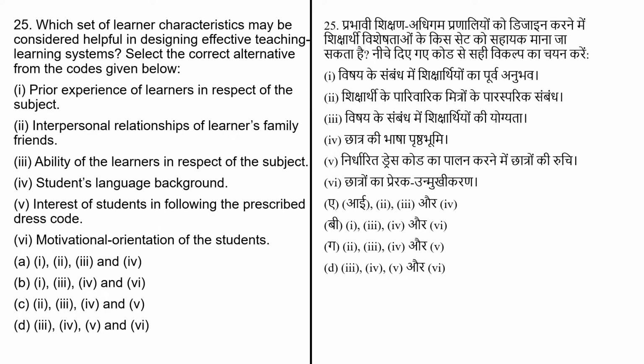Which set of learner characteristics may be considered helpful in designing effective teaching learning system? Select the correct alternative for the code given below. Prior experience of learner in respect of subject, interpersonal relationship of learning family friends, ability of learner in respect of subject, students' language background, interest of students in following prescribed dress code, motivational orientation of the students. The correct answer of this question is option number B.